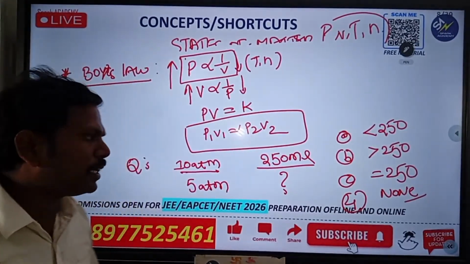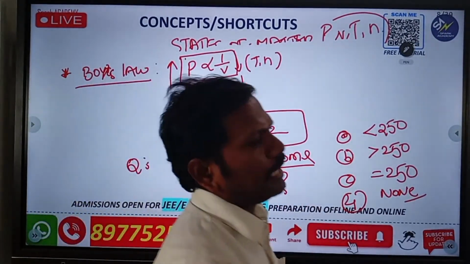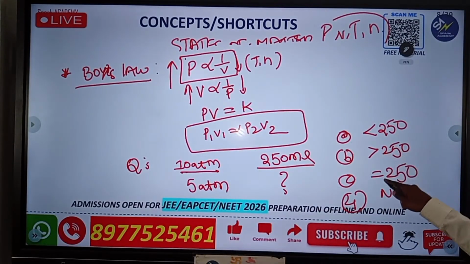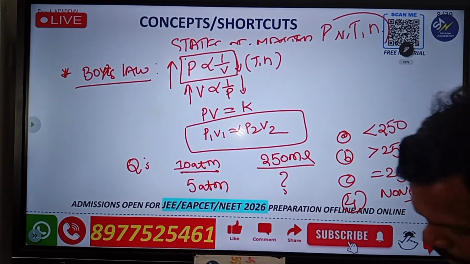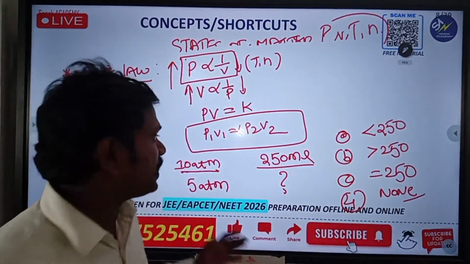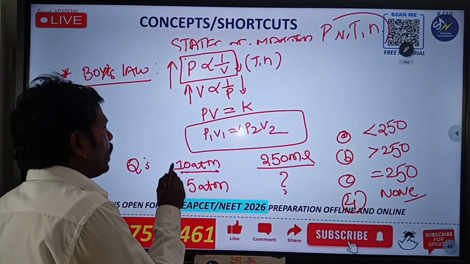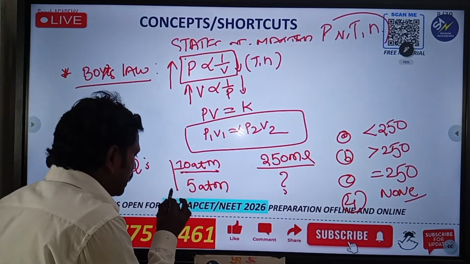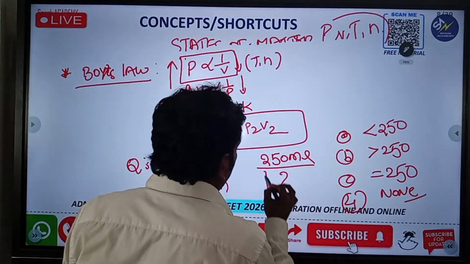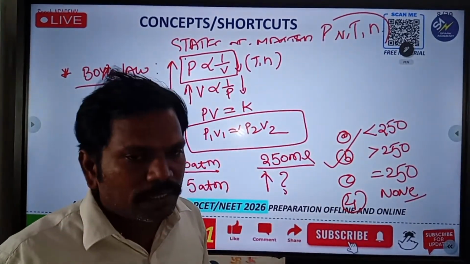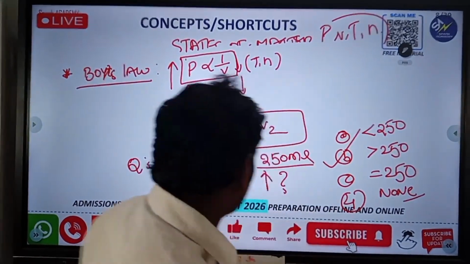This is what you have to understand: less than 250, greater than 250, equal to 250, none. First you can observe what happened here. According to Boyle's law, pressure is decreasing, so volume definitely should be increasing. That means greater than 250 is the correct answer. You can also calculate and you will get that answer.